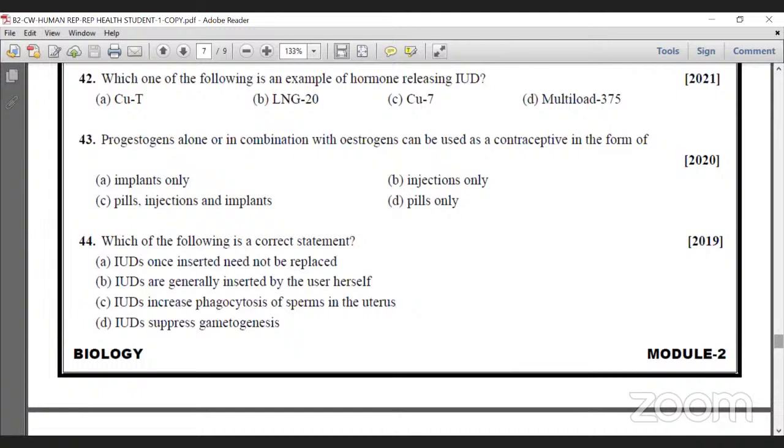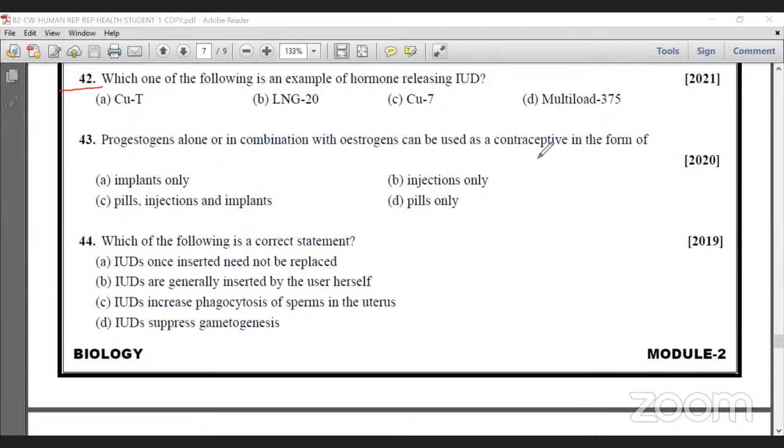In reproductive health, we are going to discuss different processes: population explosion, birth control, contraceptives, conception, infertility, amniocentesis, STD, like that. So let us see one by one. In 42, which of the following is an example of a hormone IUD? Just I will give.